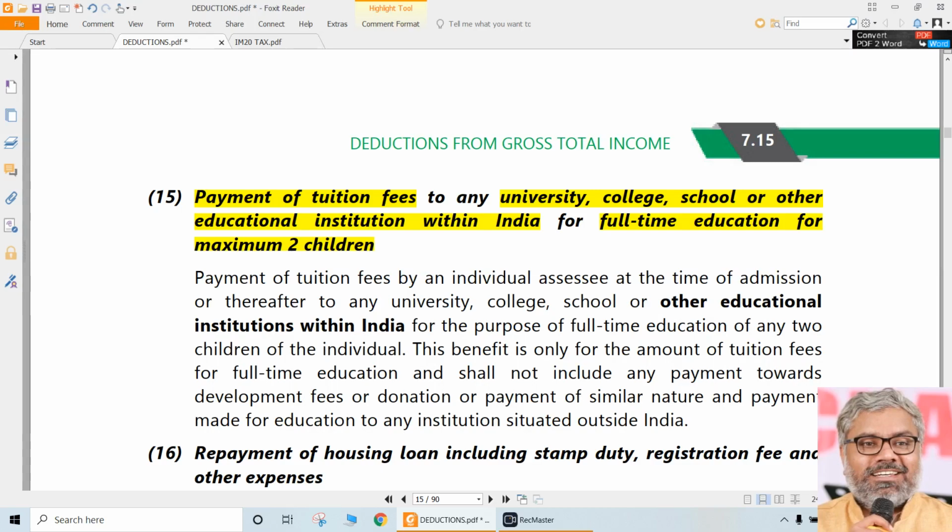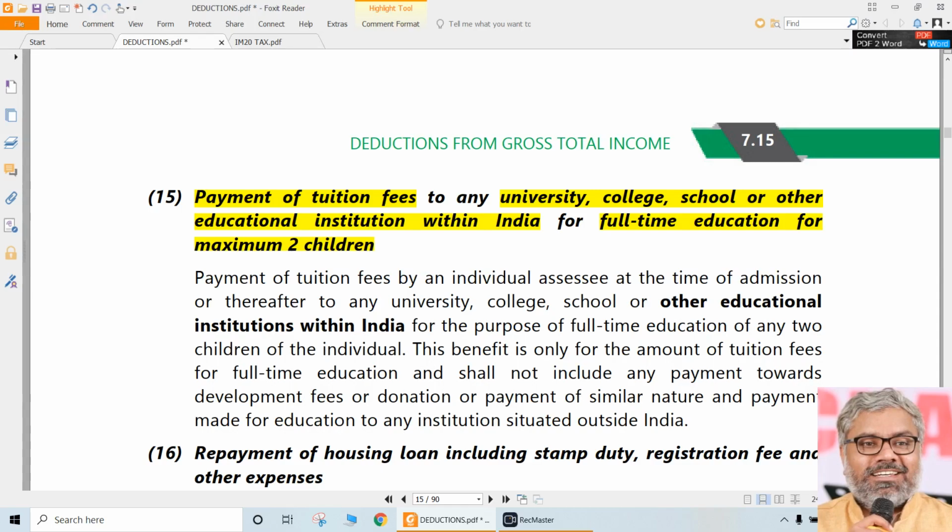If he pays any amount towards the tuition fees for the full-time education of his children, how many? Maximum 2 children only. To whom? To any university, college or school or other education institution. But where should he pay? Is it eligible when the SSC pays the tuition fees outside India also? A lot of people go to America, Australia for studying, and their parents pay their tuition fees from India. Are they also eligible for this 80C? No, sir. That expenditure is not eligible. This tuition fees should have been paid within India, and that too for full-time education.